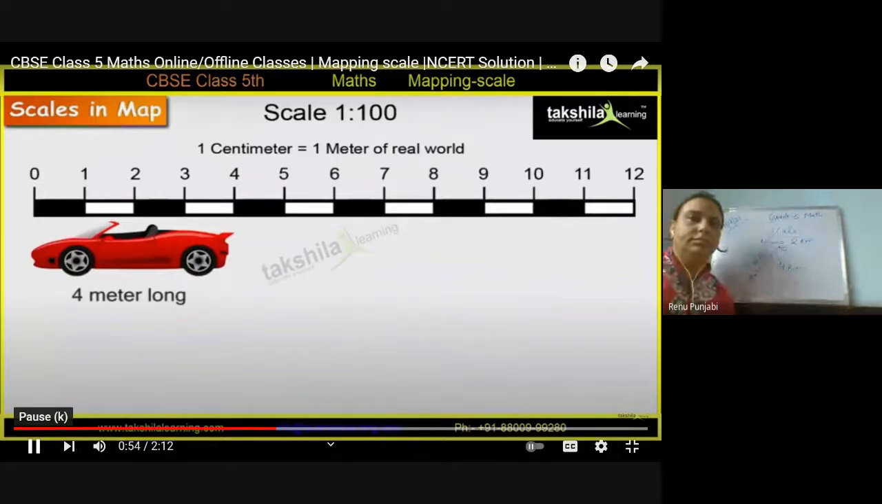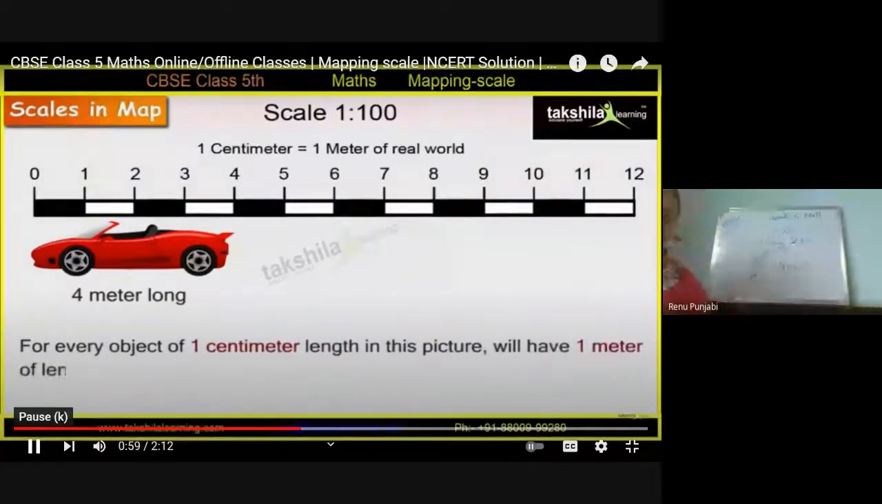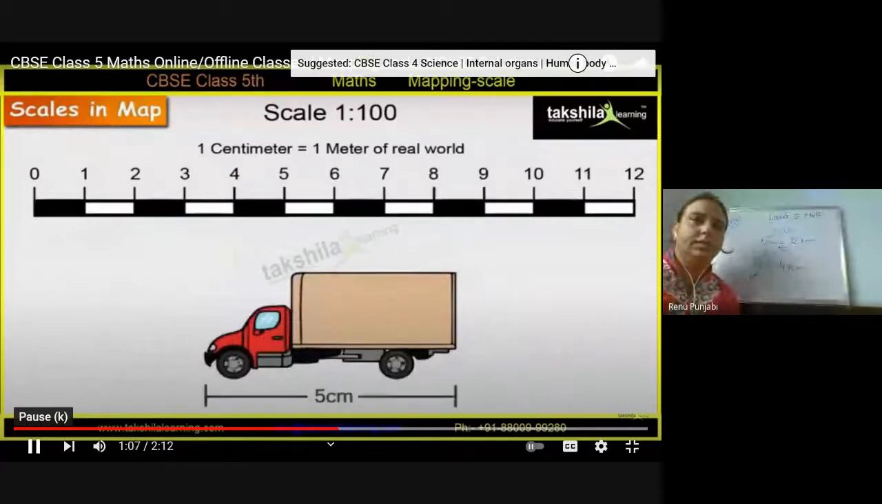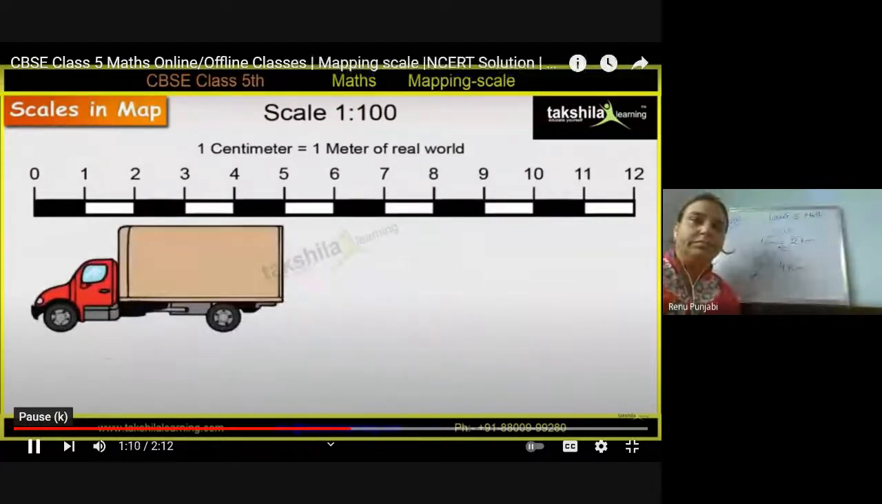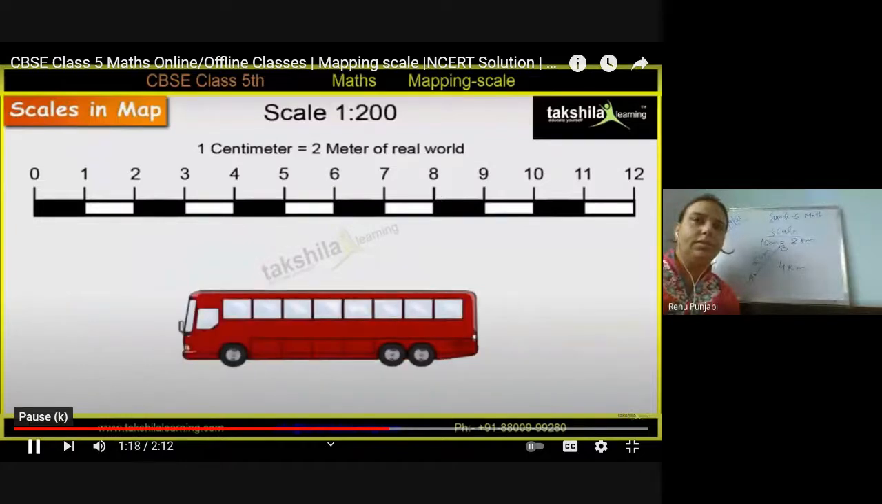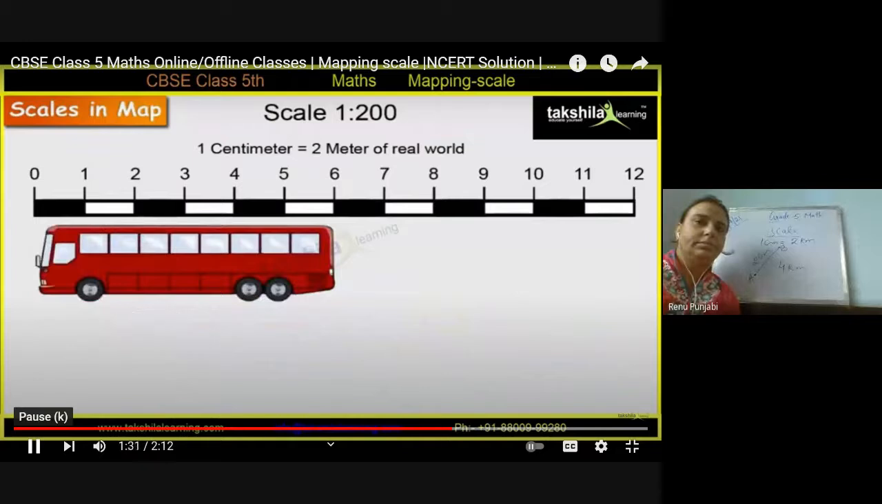That is, every object of 1 centimeter length in this picture will have 1 meter of length in the real world. Similarly, if there were a truck of 5 centimeters in the picture, it would be 5 meters in the real world. Let us take some other example. This is a picture of a bus. The scale of this picture is 1 centimeter is equal to 2 meters. This bus is shown to be 3 centimeters. Hence, in the real world, the bus will be 6 meters long.